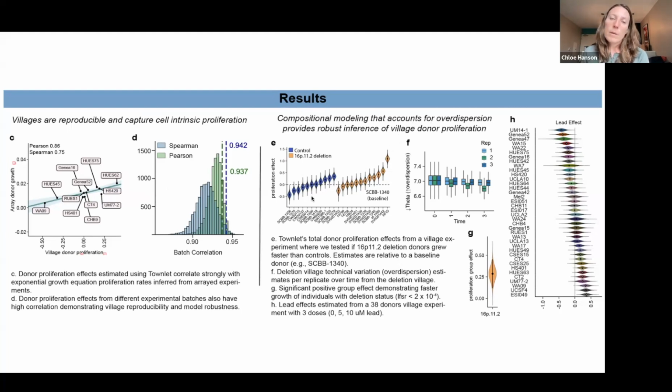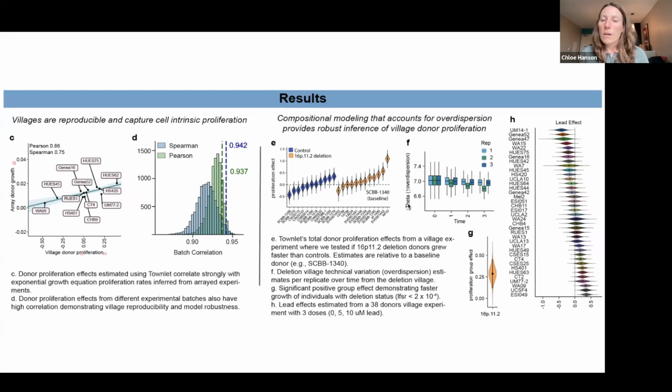So here's an experiment where we tested if individuals with the 16p microdeletion grow faster than controls. Here are the controls, and here are the 16p individuals relative to our baseline donor. All these growth proliferation effects are estimated relative to a baseline, and we recommend choosing a median grower for this baseline, which our package will automatically help you choose.